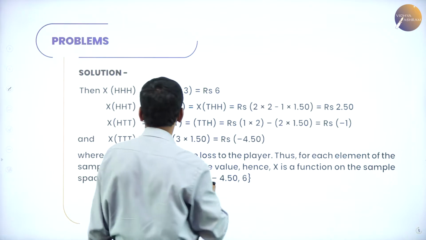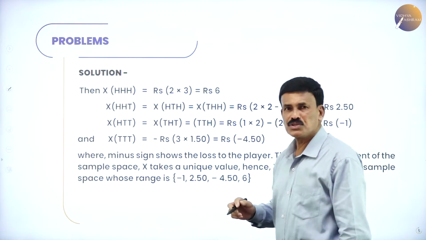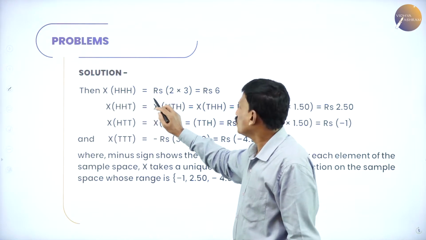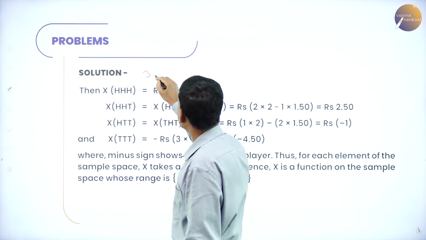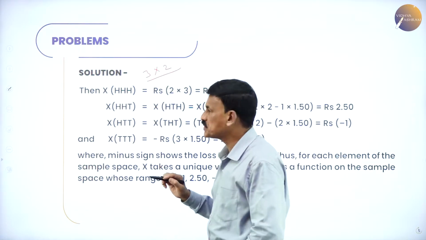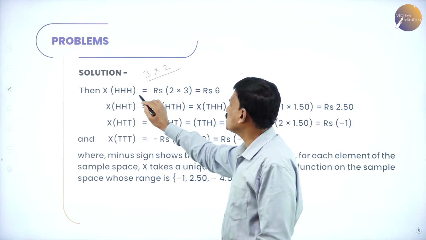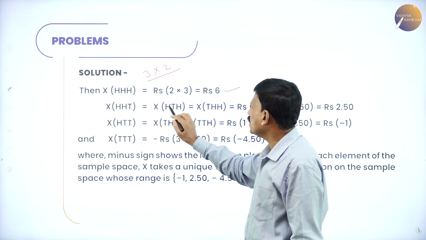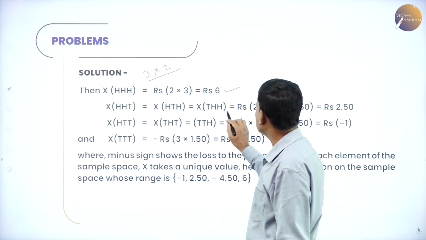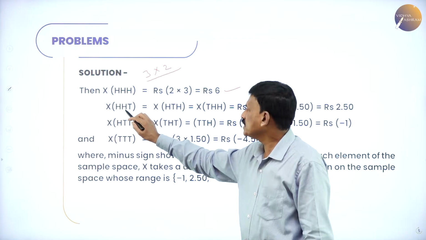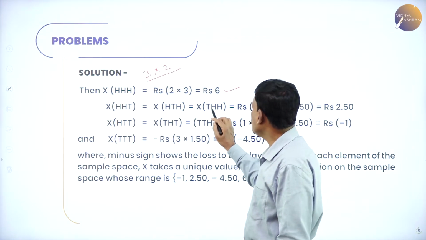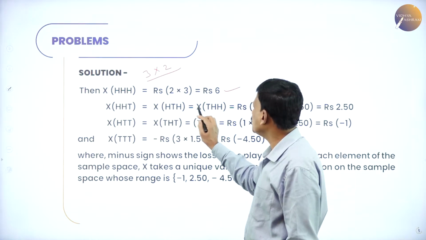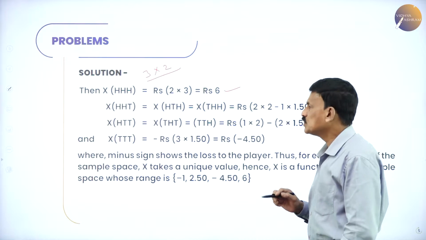Now, come to the first one. Suppose X contains the number of heads. X of HHH: how many heads are there? There are 3 heads. For each head, the organizer is going to pay rupees 2, therefore X of HHH is equal to rupees 6. Now X of HHT, X of HTH, X of THH: 2 heads are there.